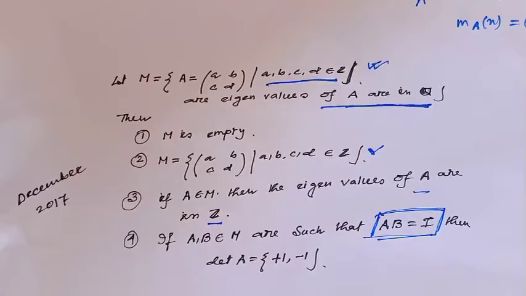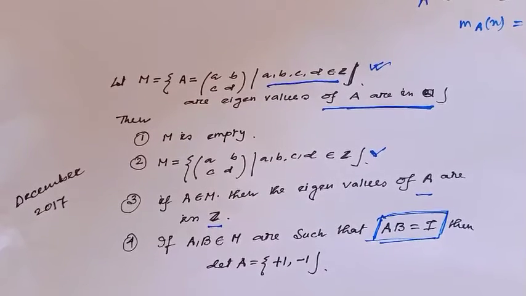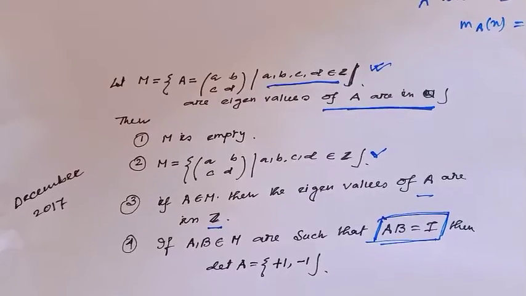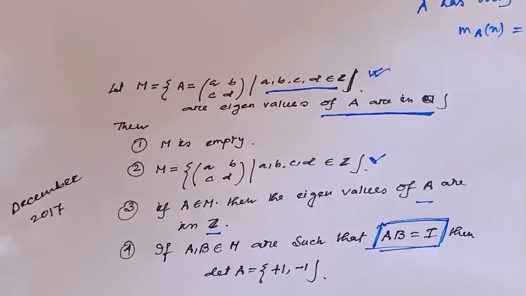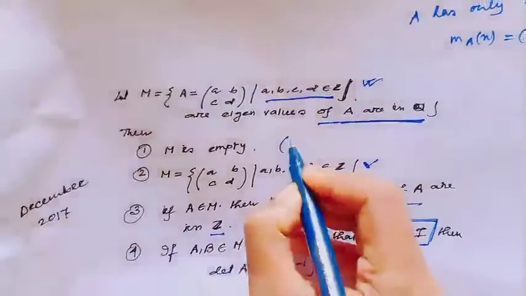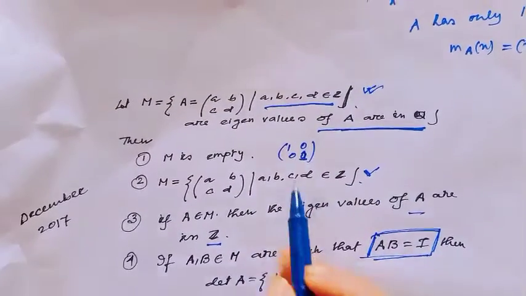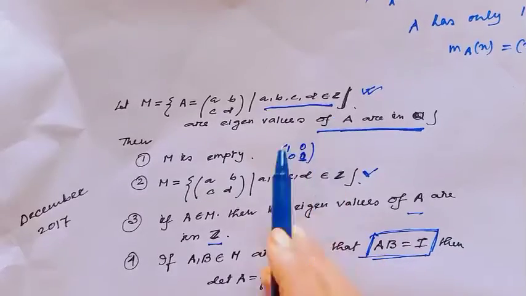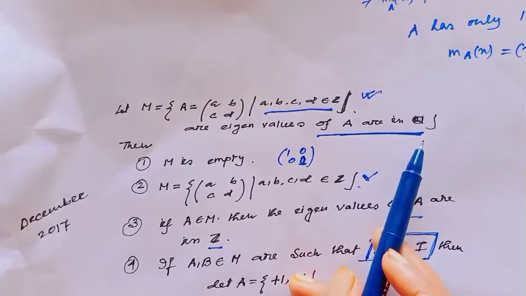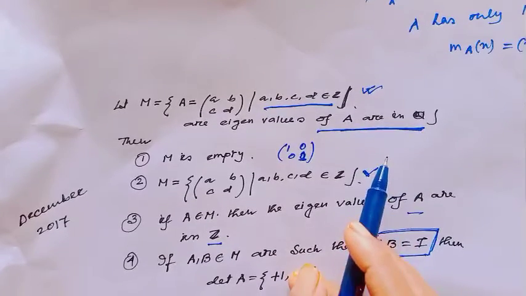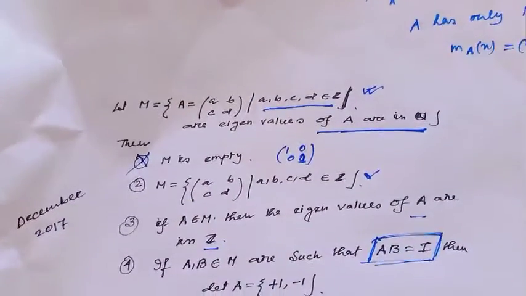First, try on your own. Then see my solution. Let's see the solution. First, M is empty. Is it true? Consider the identity matrix or null matrix. Here all entries are integers and the eigenvalue is 1. So obviously this belongs to Q. So M is empty is not true. So option 1 is a wrong option.